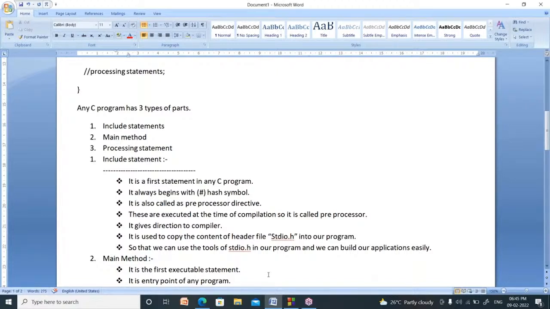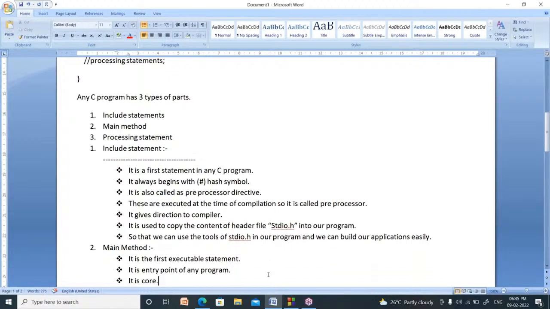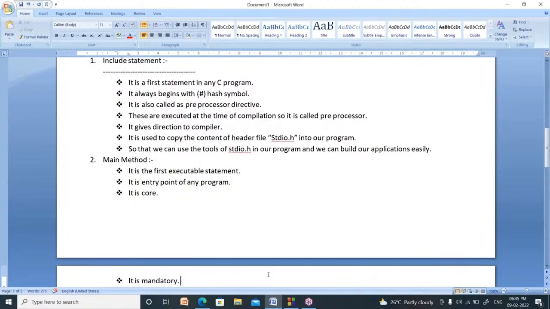Any C program has three parts: include statements, main method, processing statements. What is the meaning of an include statement? It is the first statement in any C program. It always begins with the hash symbol.